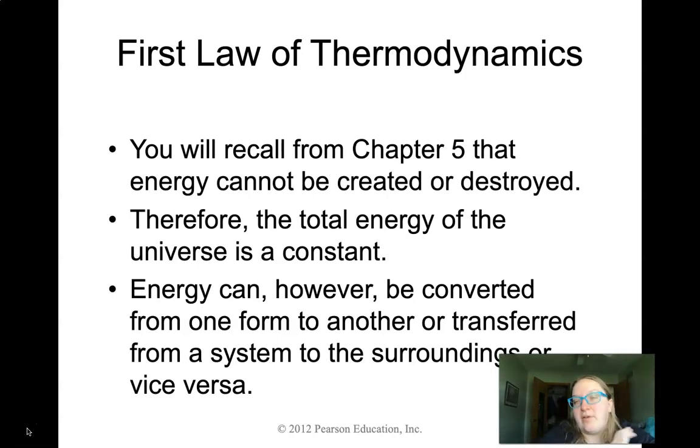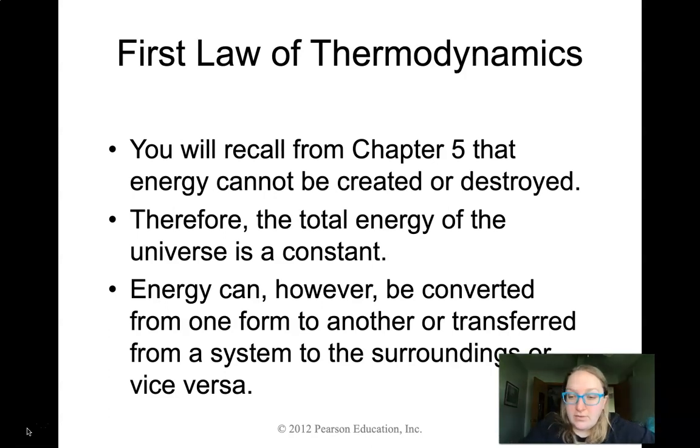So when we talk about thermodynamics, we want to kind of immediately draw to mind the idea of heat. And we spent a little bit of time doing this back in chapter 5. And we introduced this idea of the conservation of energy, where we cannot just create it from nothing and we can't just destroy it into oblivion. Those things don't happen.